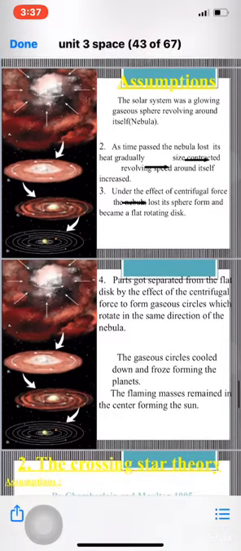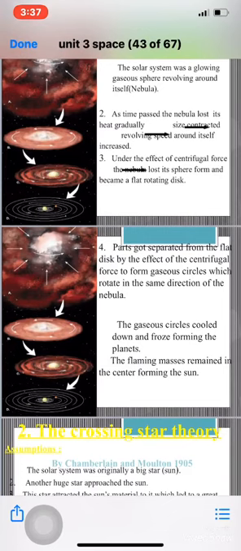After that, number 4, parts got separated from the flat rotating disk to form gaseous rings that also rotate in the same direction as the nebula, as you see here in the picture. Parts of the rotating disk got separated by the effect of the centrifugal force to form gaseous circles, which rotate in the same direction as the nebula.